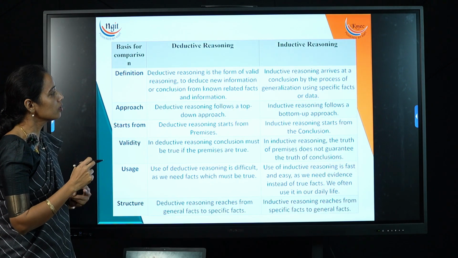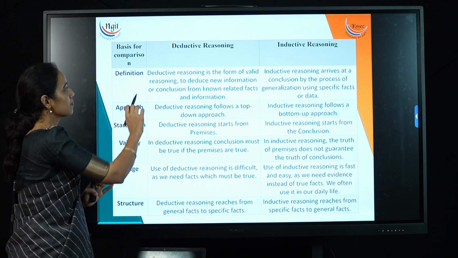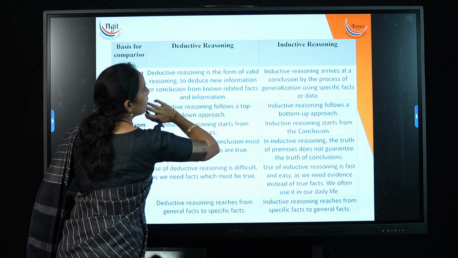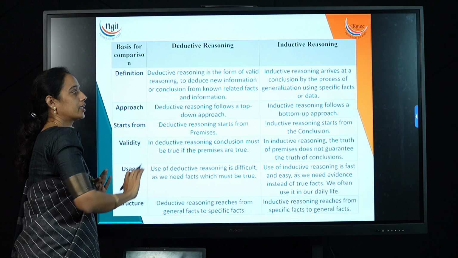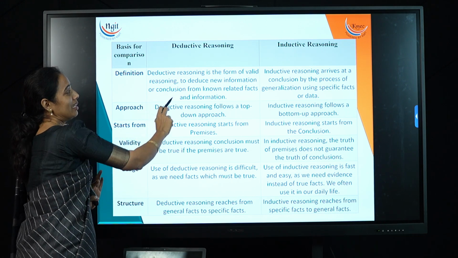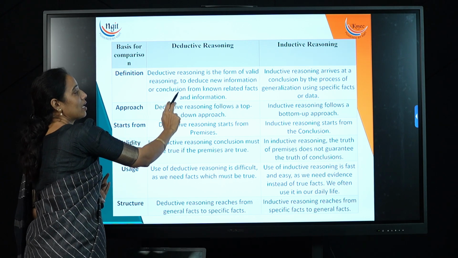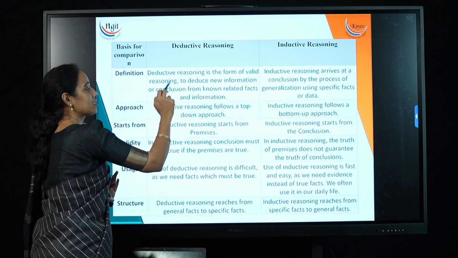Let us also see in detail the differences between deductive reasoning and inductive reasoning, or deductive learning and inductive learning. Deductive learning or reasoning is a form of valid reasoning to deduce new information or a conclusion from known related facts and information.